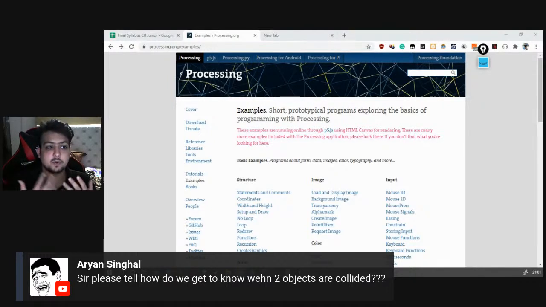So what exactly is collision? Arun, collision is basically when the coordinates of one object collide with the coordinates of a different object. So you can check if the coordinates of both are overlapping. If yes, that's a collision. If they're not overlapping, that's not a collision. So that's how you can do it.